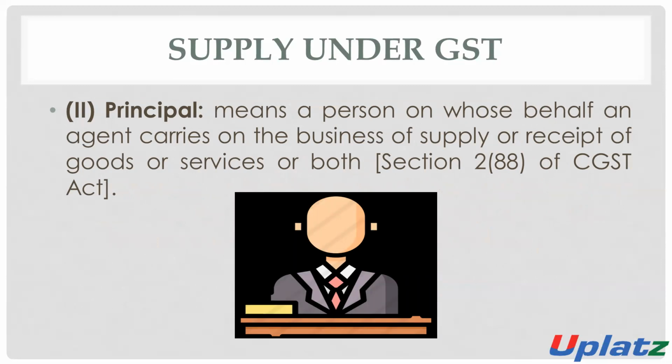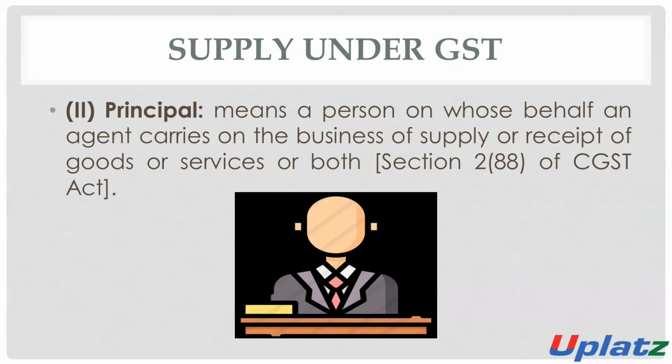What is the meaning of principal? Principal means a person on behalf of whom an agent carries on the business of supply or receipt of goods or services, or both.